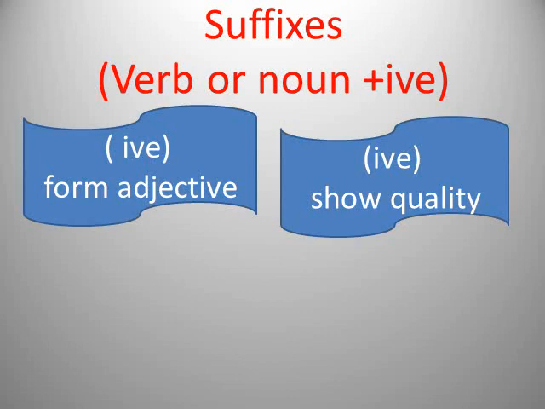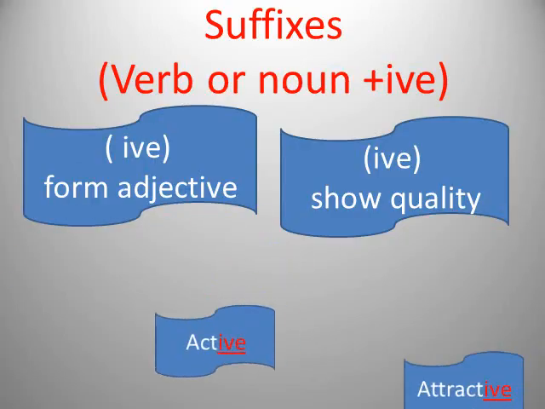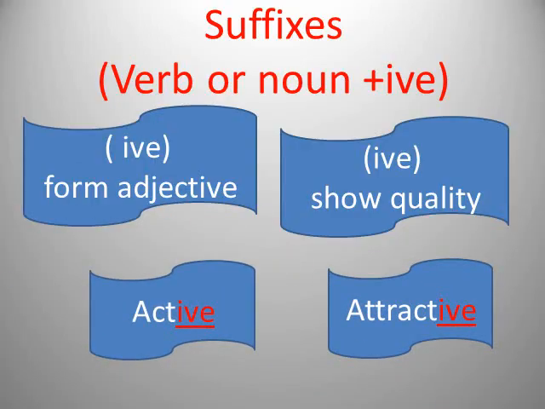For example, this IVE, we add it to a verb or noun, and it gives the meaning of showing quality, okay? And the IVE turns the verb or the noun into an adjective. Let's see some examples. We have the word act, and then we add IVE, it becomes active. It's an adjective. Attract, and then we add IVE, it's attractive. It's an adjective too, and it shows the quality of this word. Attract, attractive. Act, active.